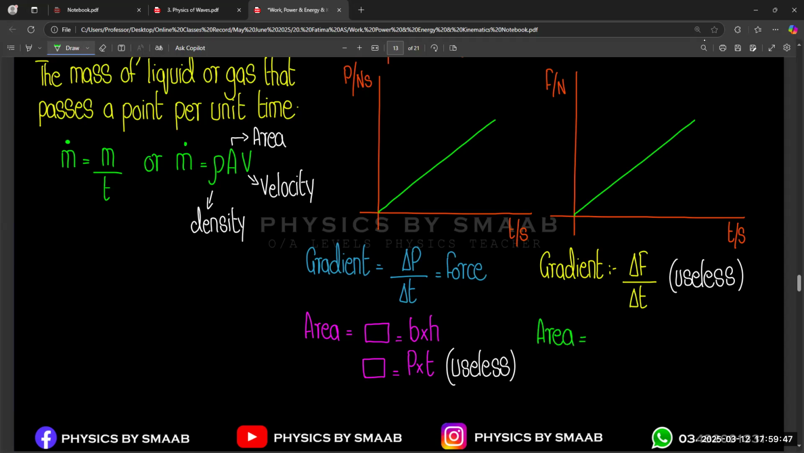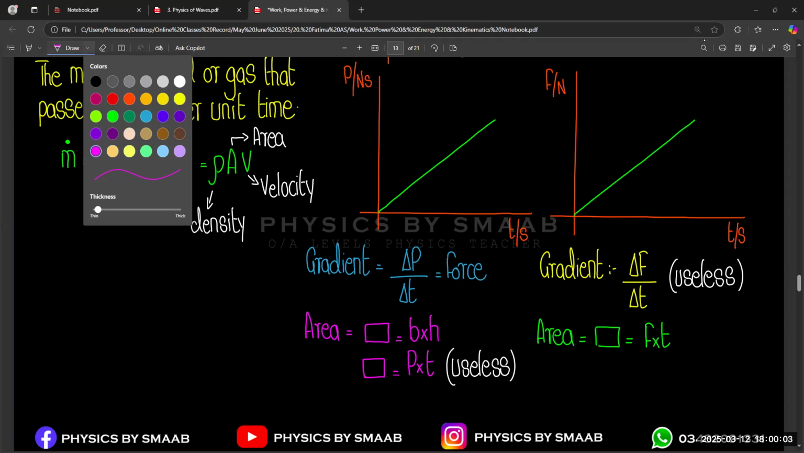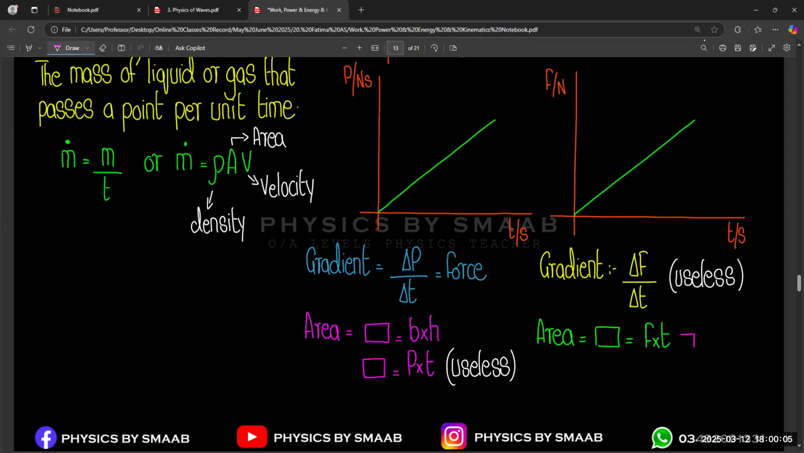let's suppose we have a rectangle shape, its area is equal to base into height. It means force into time. So force into time means impulse. Impulse means change in momentum. So this F into T is equal to impulse. Impulse means change in momentum.